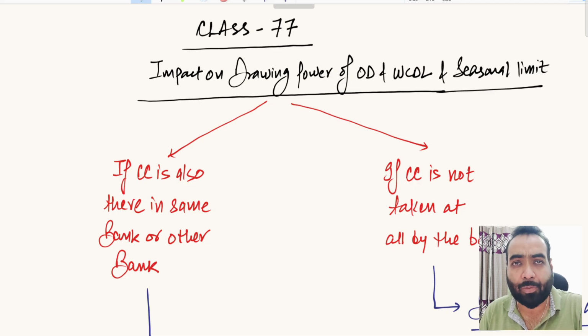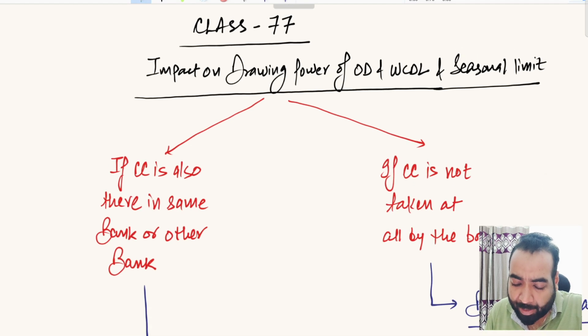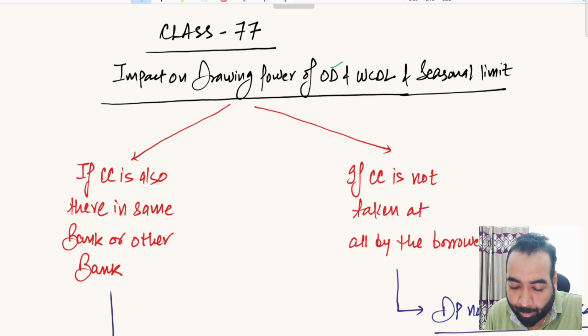Now that we have understood the CC limit, OD limit, seasonal limit, now we want to understand how these limits can impact the drawing power in a very practical manner, right? So what is the impact on drawing power of OD limit, WCDL limit and seasonal limits?